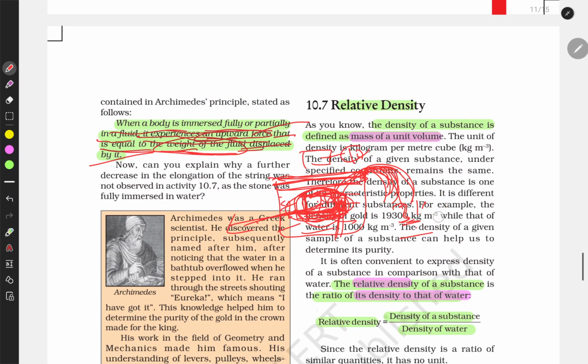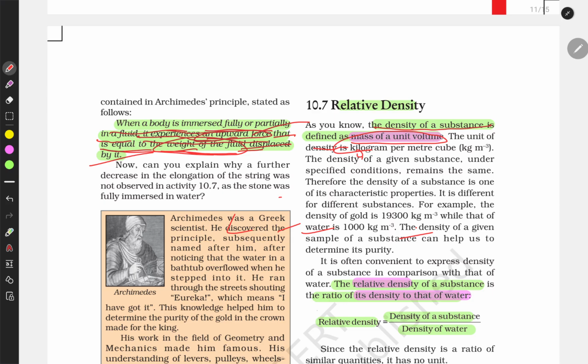What is relative density? The density of a substance is defined as the mass per unit volume. This is a unit volume. Suppose this is a unit volume, 1 unit, 1 unit, 1 unit. It has 1 unit each of length, breadth, and height. So the mass per unit volume is density.